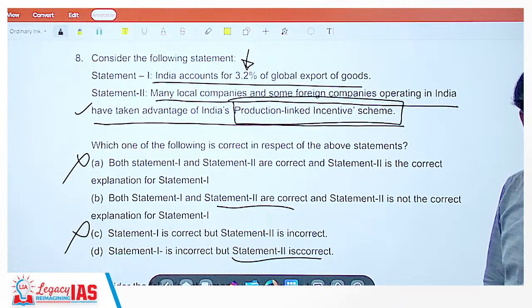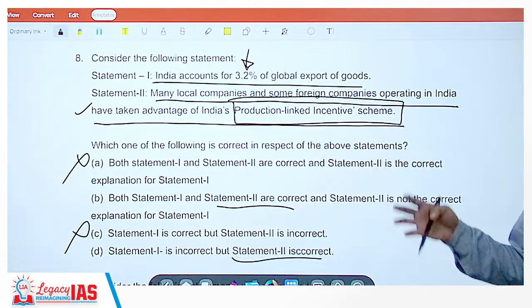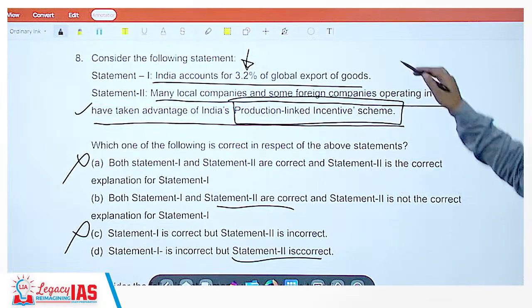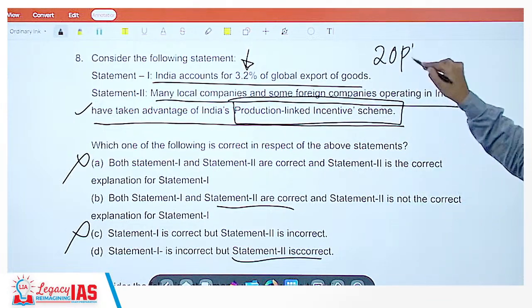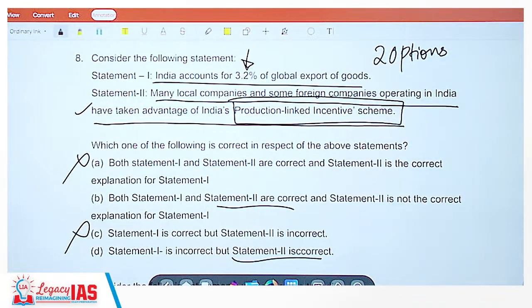Simply because, probability-wise, negative marking is 1/3 of the total marks, and here you have a 50% chance of getting it right.